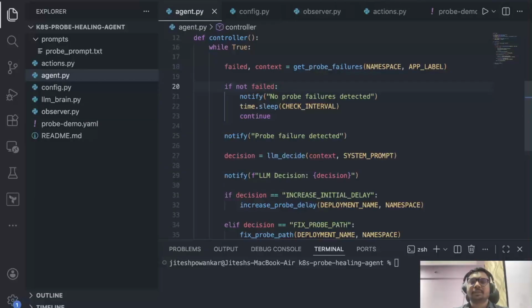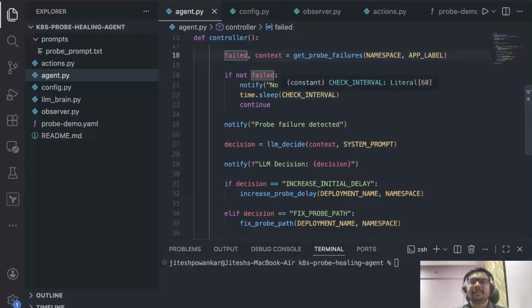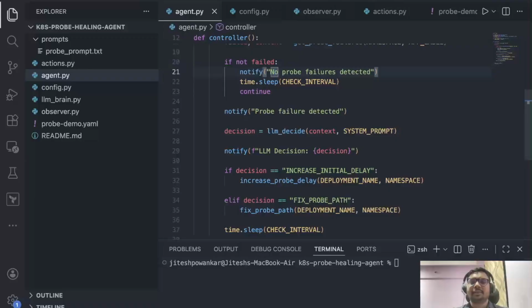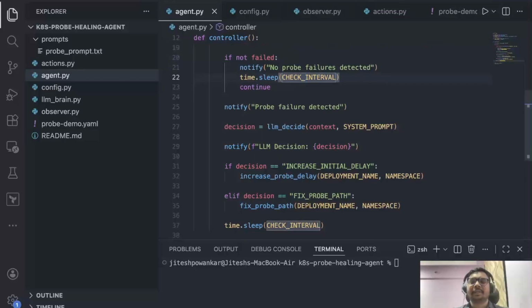Let's come back to the agent now. You can see that we are getting the context and fail status here. If it is not a failure, then it will skip by saying no probe failure detected, and it will continue checking in 1 minute. We have specified a check interval of 60 seconds, so it will check the status of the pod every 1 minute.